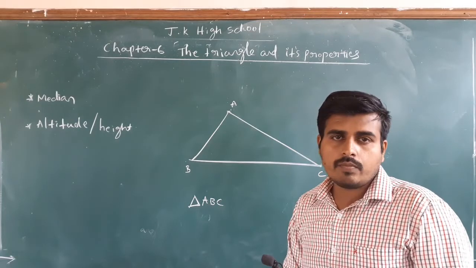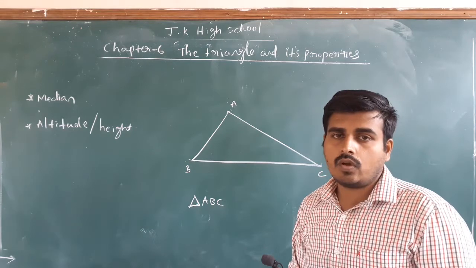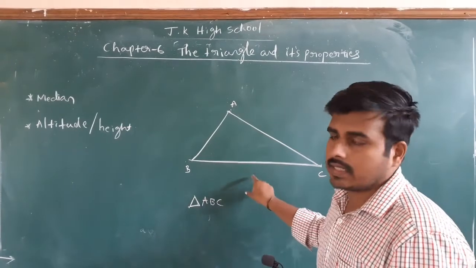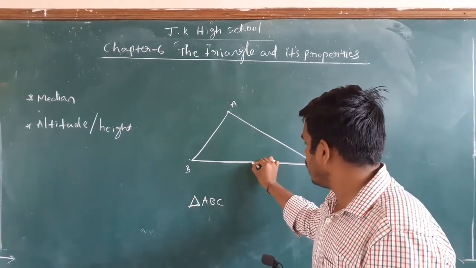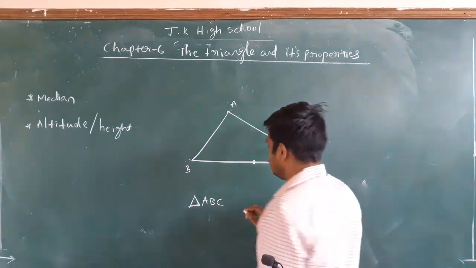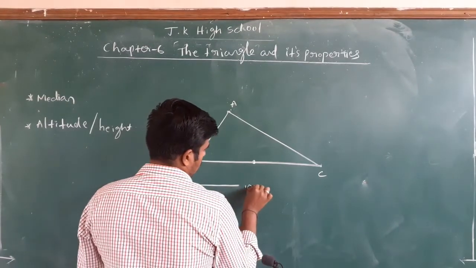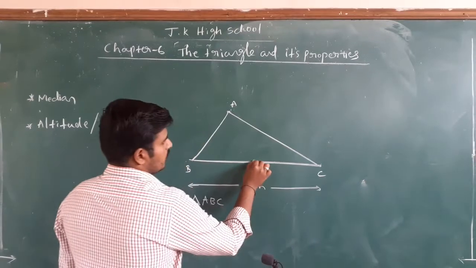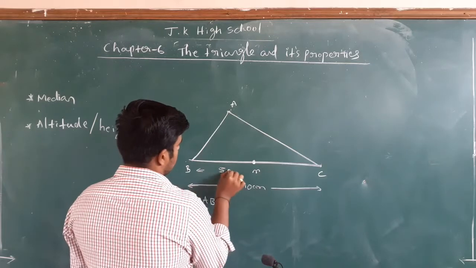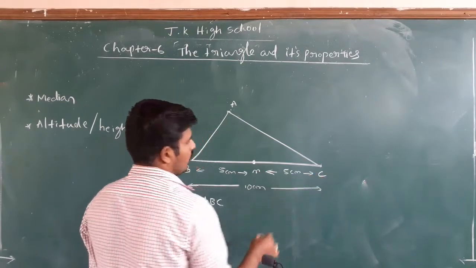And what do you mean by median? Median is a straight line that joins the midpoint of any side with the opposite vertex. So let me choose BC. Suppose BC is 10 centimeter and somewhere here the midpoint comes. This midpoint M divides BC into 2 parts, 5 centimeter and 5 centimeter. Got my point?